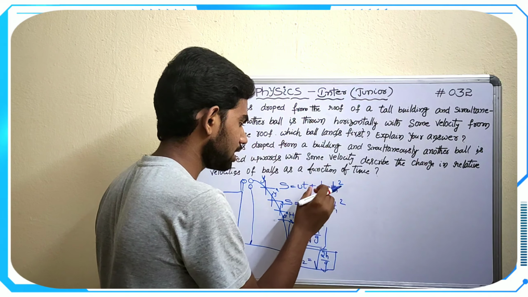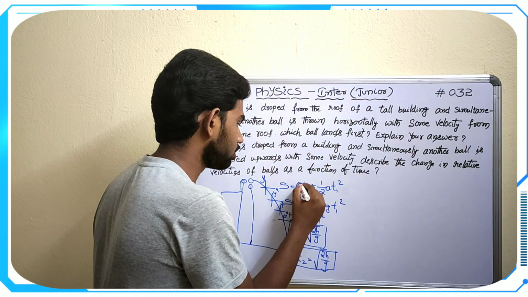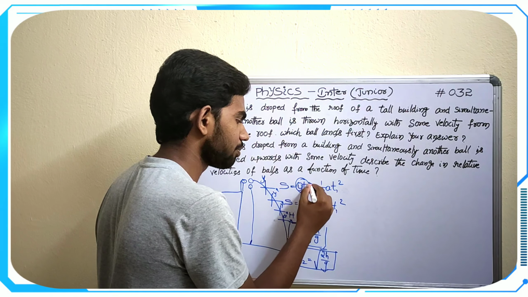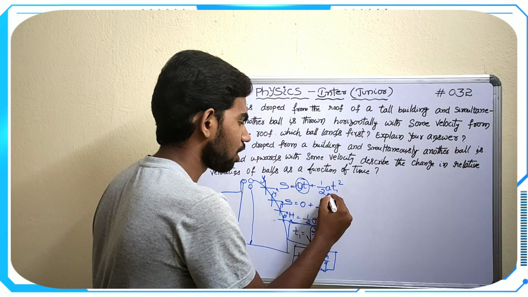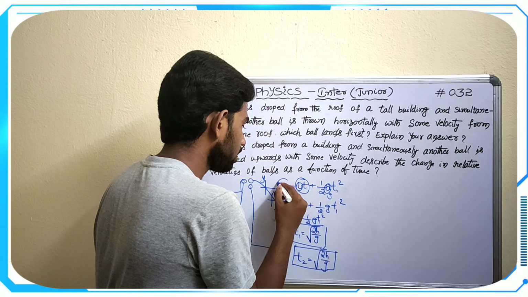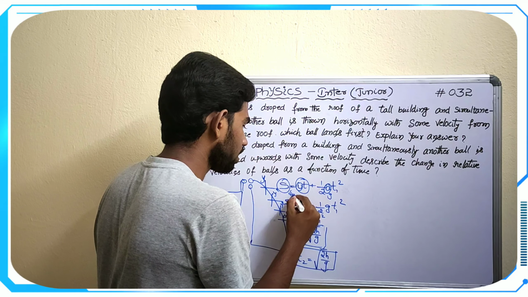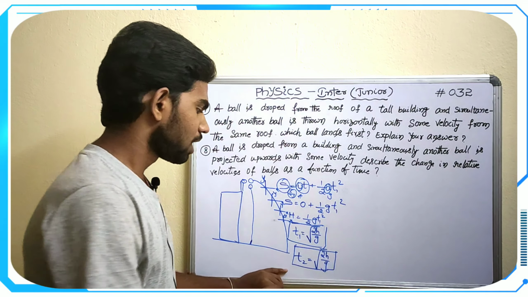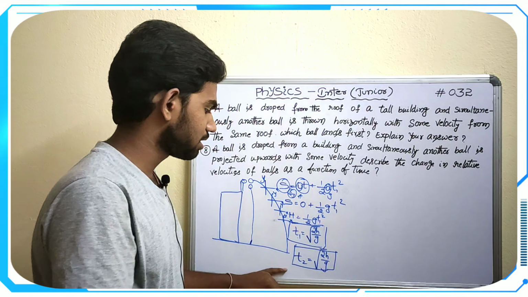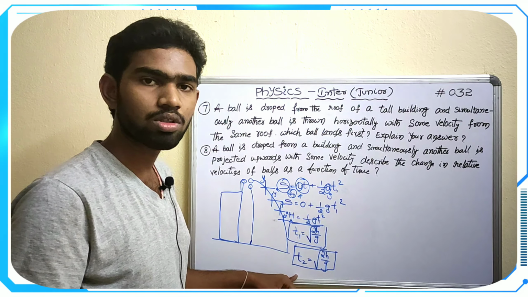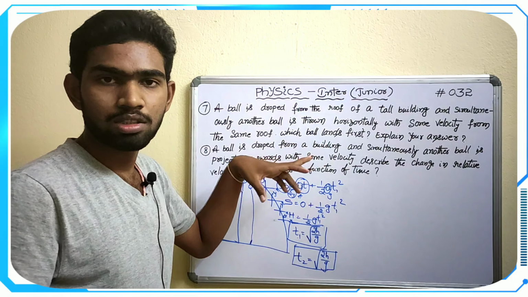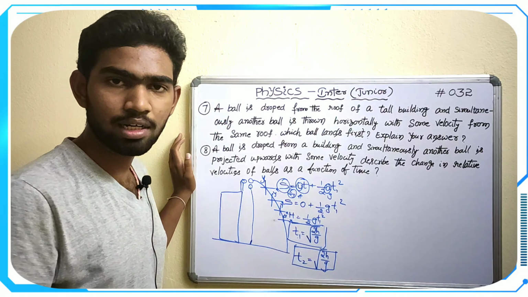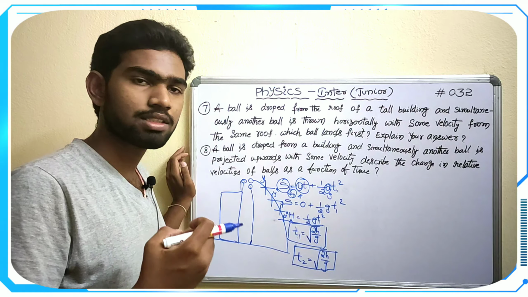So a equal to g, and this component will become 0, and half g t square, here sy is h. Same like that we have to do the problem, and here we can equate, t1 equal to t2. So the two balls fall to the ground at the same time.